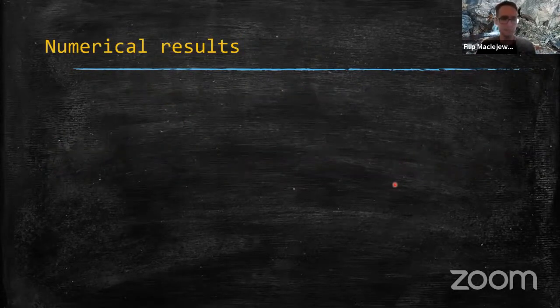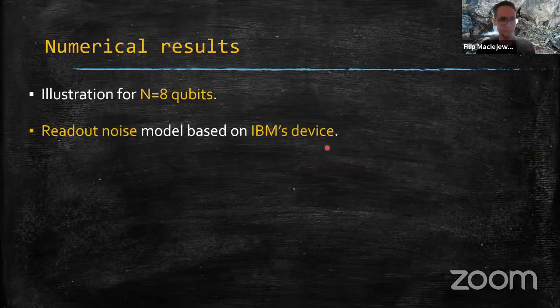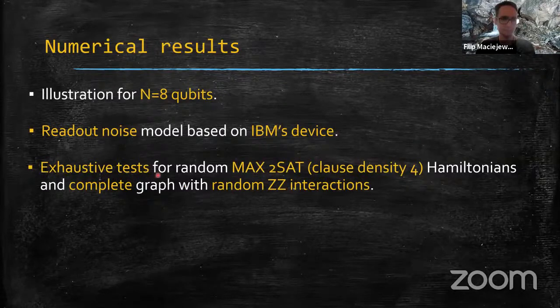Okay, so let's take a look at the numerics. We did some simulations for 8 qubits. We took the readout noise model based on IBM's device, and we performed some tests for the max 2-SAT Hamiltonians with clause density 4 and a complete graph with random ZZ interactions.